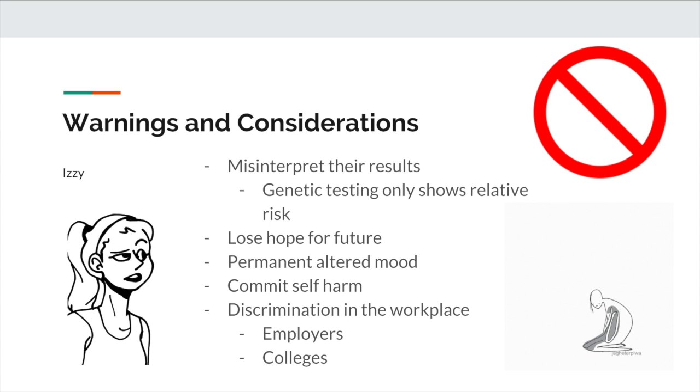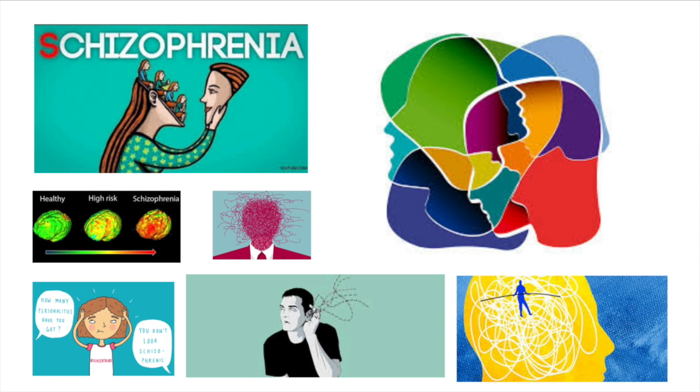Patients may lose hope for the future and permanently alter their mood. In severe cases, patients may even commit self-harm as they feel like a burden to friends and family. Individuals may feel vulnerable to discrimination in the workplace. An example of this was getting laid off because of their genetic disorder. Because of this, genetic privacy is of utmost importance in these cases. Schizophrenia is a terrible disease, and our SNP test may help future scientists eliminate the variations that cause this mental illness.